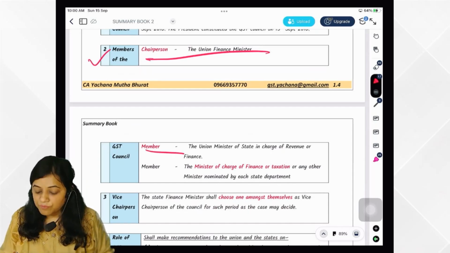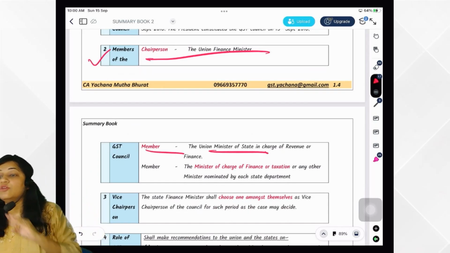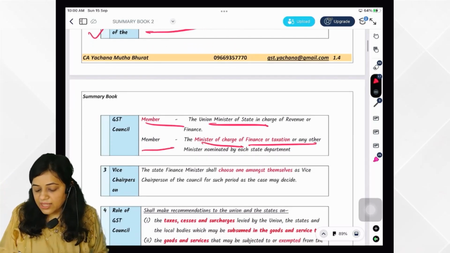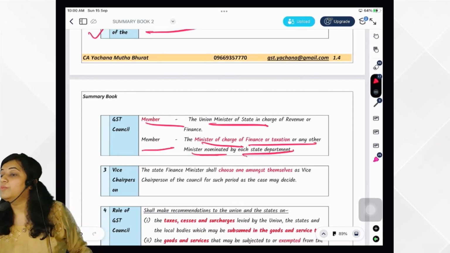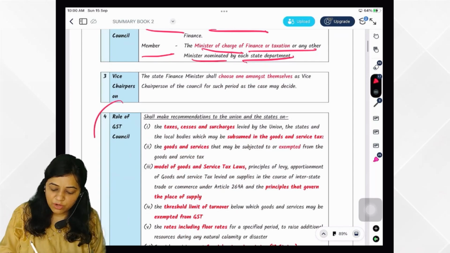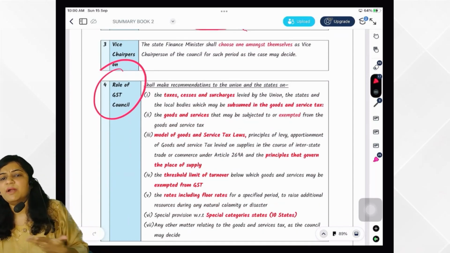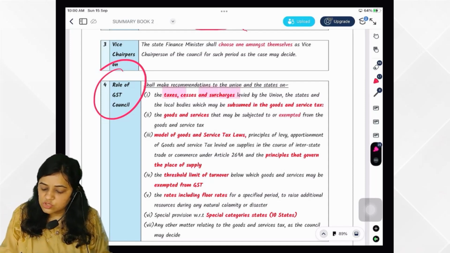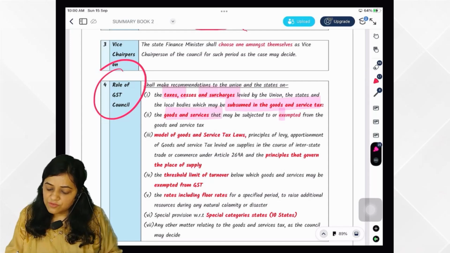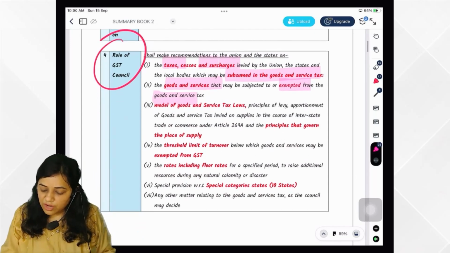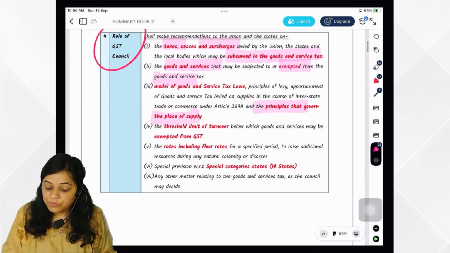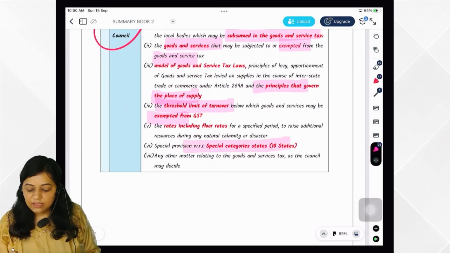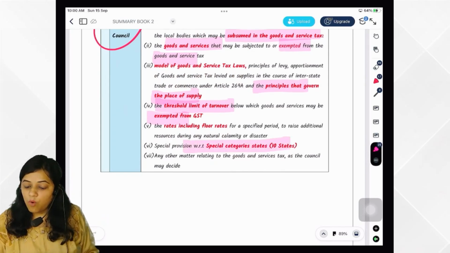Who will be the members? The Union Minister in charge of Revenue or Finance will be its member, and then the Minister in charge of Finance or Taxation or any other minister nominated would be its member. What is the role of GST Council? They would make recommendations for different things, like what taxes and surcharges are to be subsumed in GST, what goods and services may be exempt from GST, what are the principles that will govern place of supply, what will be the threshold limit for exemption from GST, and what all would be the provisions with reference to special category states.